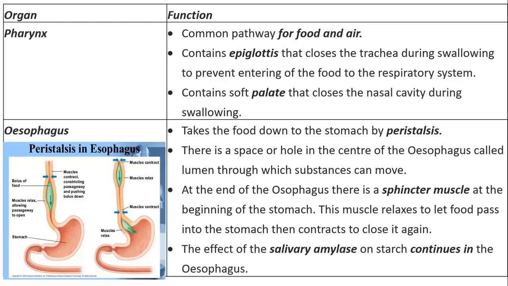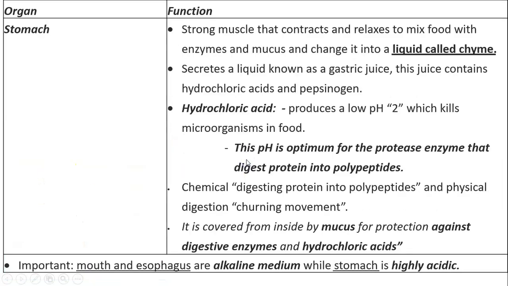So the stomach, since it's acidic, will stop or denature the salivary amylase. But when the food was still in the esophagus, the amylase was still working on it chemically.